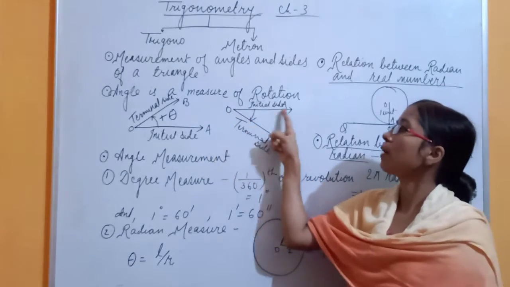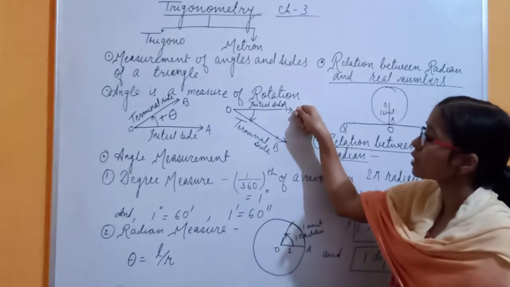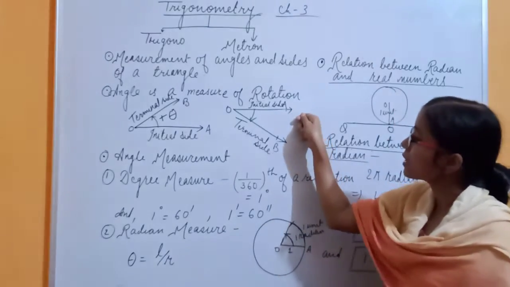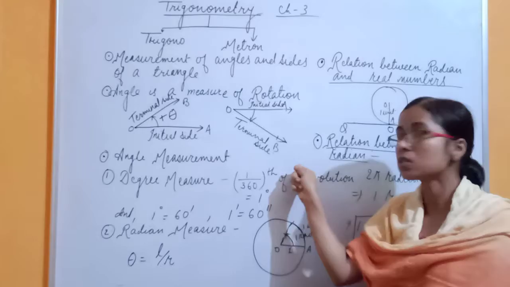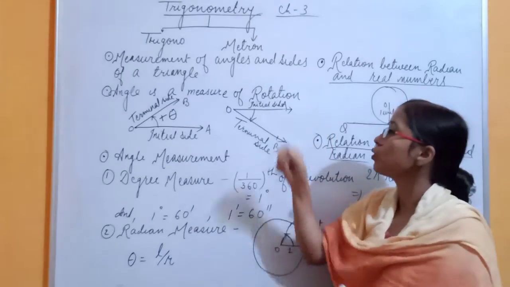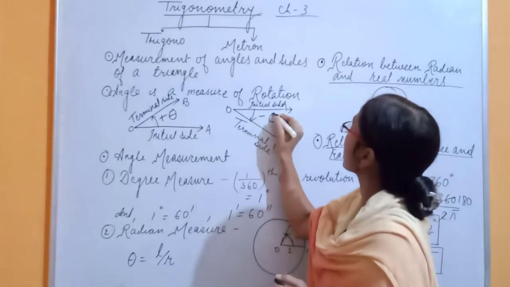Now suppose that you have the initial line OA, and this initial line has been rotated in the downward direction, meaning you are going to rotate it in the clockwise direction. Then in that case, what you will get is the negative of the angle.